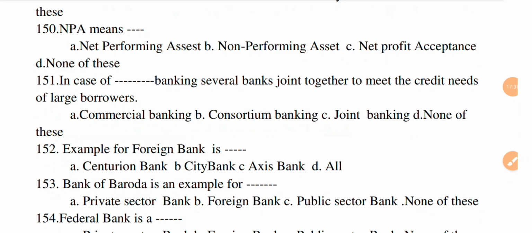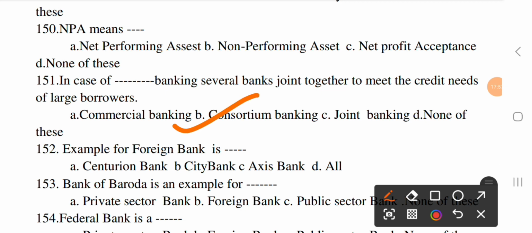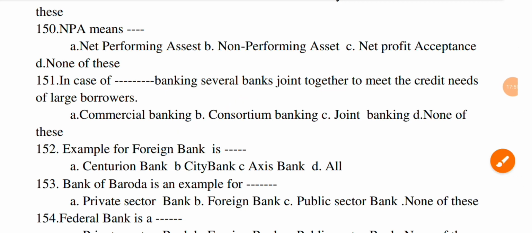Next question, in case of dash banking, several banks join together to meet the credit needs of the large borrower. Option A, commercial banking, B, consortium banking, C, joint banking, and D, none of this. The correct option is B, consortium banking.